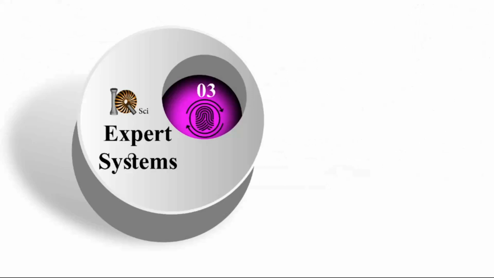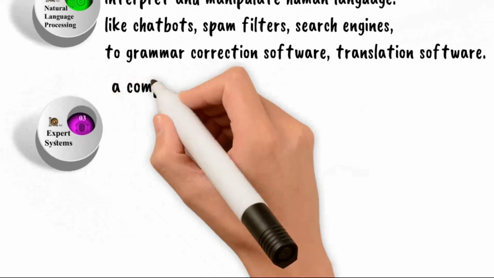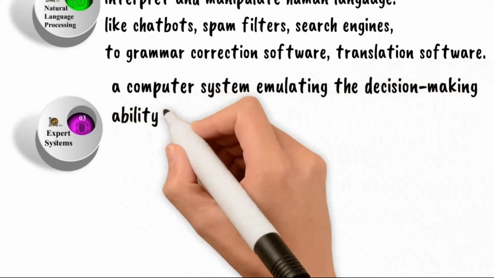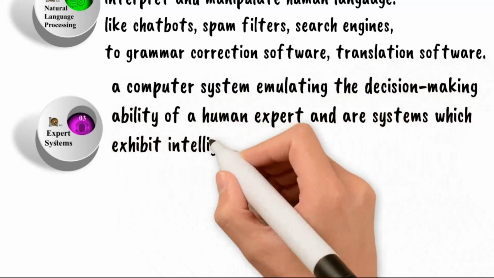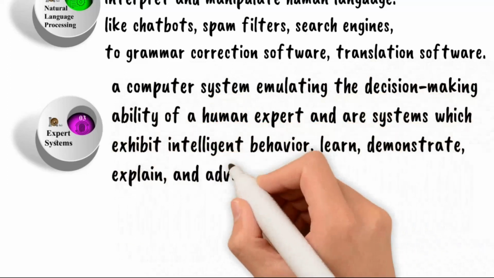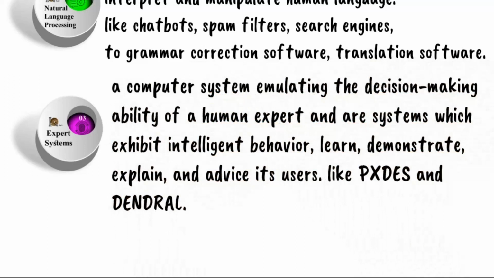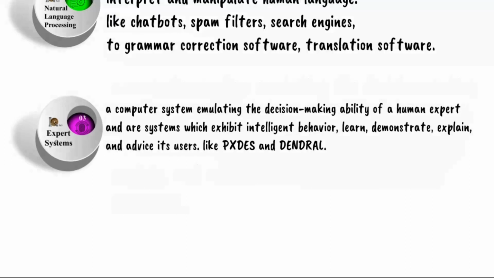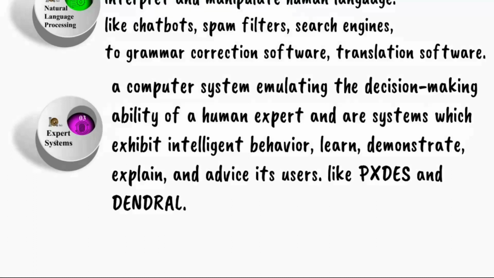Expert systems. A computer system emulating the decision-making ability of a human expert, these are systems which exhibit intelligent behavior, learn, demonstrate, explain, and advise their users. For example, Pneumoconiosis X-ray Diagnosis Expert System, PXDES, is an expert system which is used to diagnose lung diseases. Dendral is an expert system used for chemical analysis to predict molecular structure.